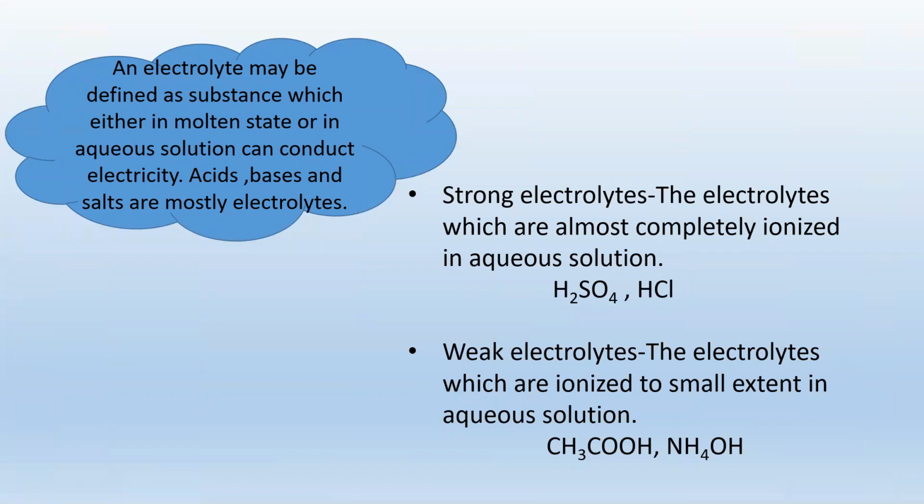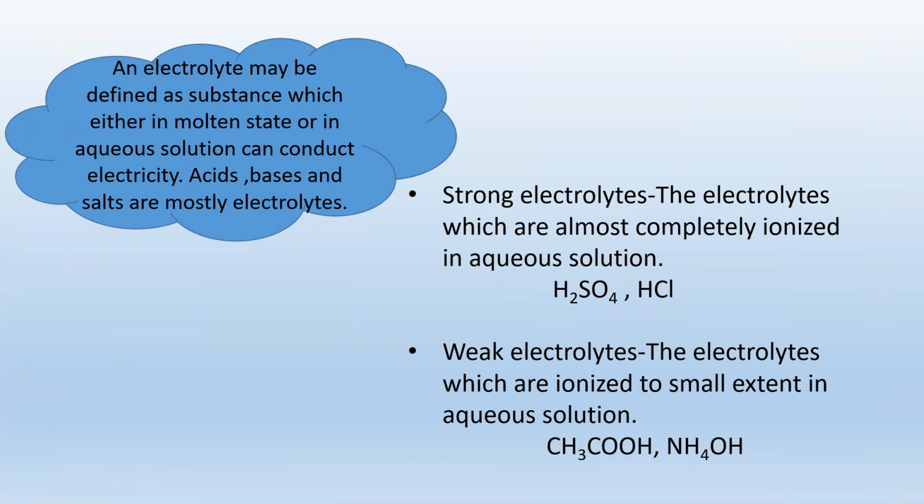Next, depending upon the strength of acid, a new term came across: an electrolyte. So, what is an electrolyte? An electrolyte may be defined as a substance which, either in molten state or in aqueous solution, can conduct electricity. Acids, bases, and salts are mostly electrolytes.